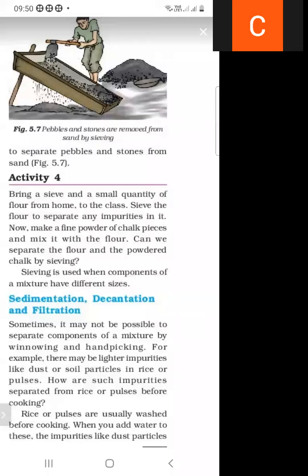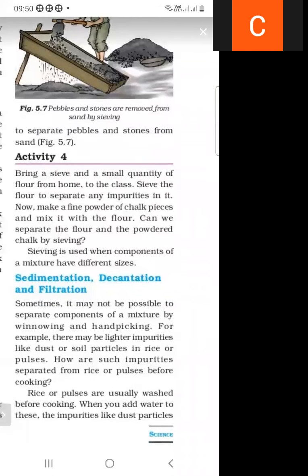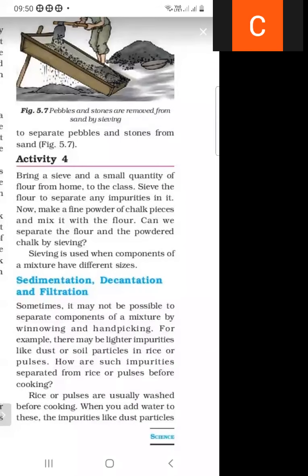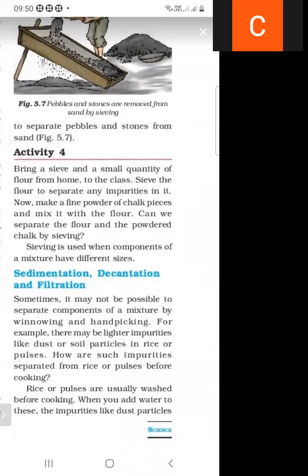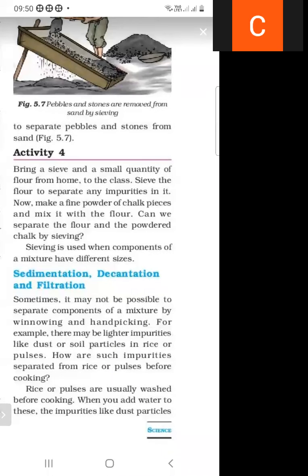So what is Activity 4? Bring a sieve and a small quantity of flour from home to the class, and sieve the flour to separate any impurities in it. Now make a fine powder of chalk pieces. Firstly, we will take a sieve and add a small quantity of flour from home.